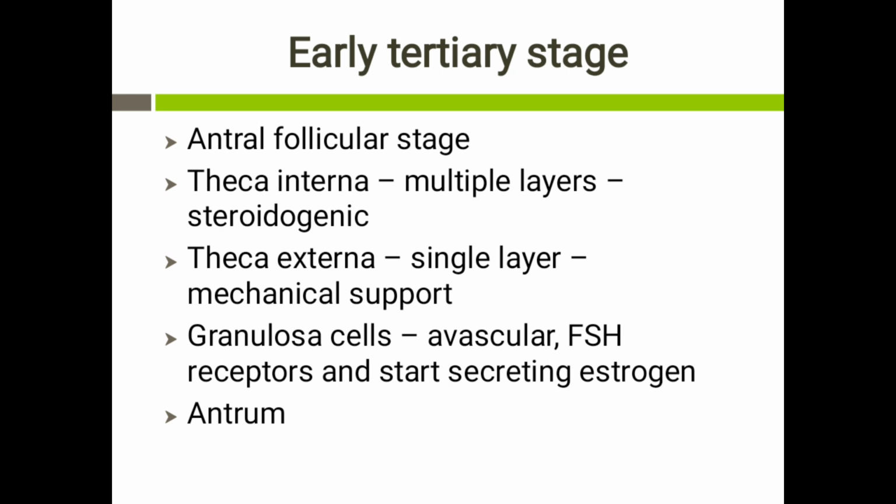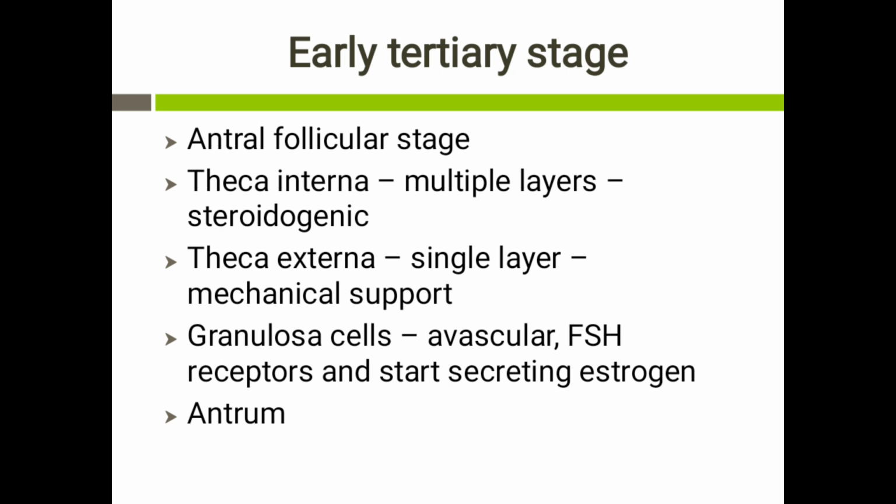This theca interna is the innermost layer which is present close to the basement membrane, and the theca externa is the outermost layer. Now, the theca interna cells multiply to form several layers, and these are the cells which have the ability to produce the steroid hormones. Whereas the theca externa cells always lie in a single layer, and this will provide mechanical support to the follicle. The theca cells receive both blood supply as well as lymphatic supply, whereas the granulosa cells are avascular because the blood vessels cannot penetrate the basement membrane.